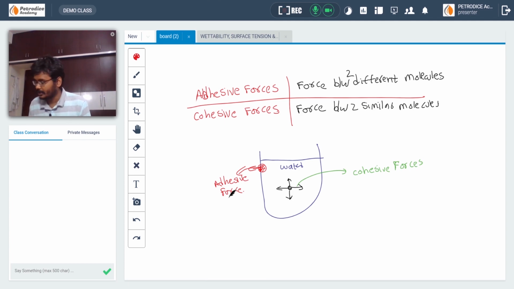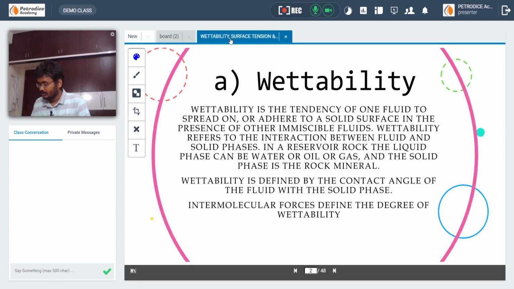Okay, let's get into the wettability part. Wettability is the tendency of a fluid to spread on or adhere to a particular solid surface. More precisely, wettability is the tendency of one fluid to spread on or adhere to the solid surface in the presence of other immiscible fluids. Let me explain it to you.